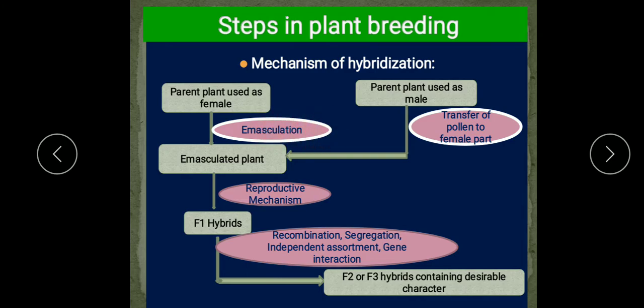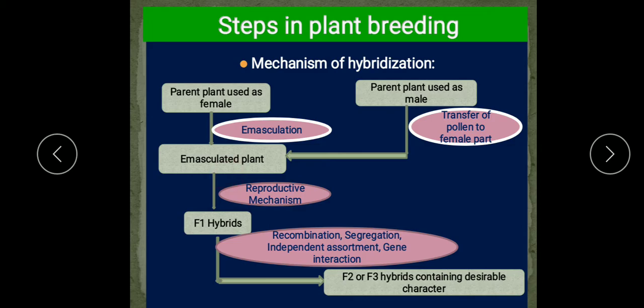After the emasculation, now what happens? This will be the female flower only. Now this is the male flower. Now pollen is collected from the flower of the male parent and placed on the stigma of the female flower. So pollen is collected from the flowers of the male parent and placed on the stigma of these flowers to execute the process further. So this is the transfer of pollen to the female part. Now here this is the emasculated plant. Fine. Now these pollens are placed on the stigma of the female flower.